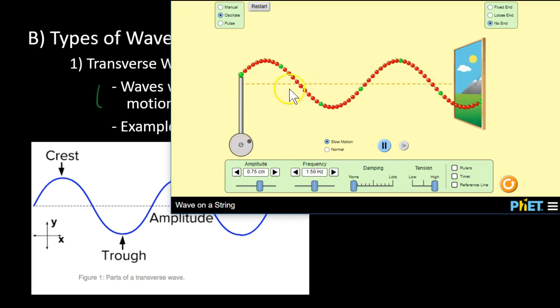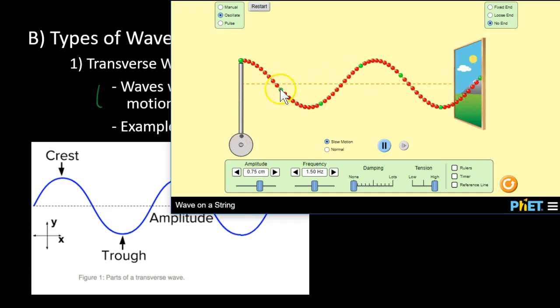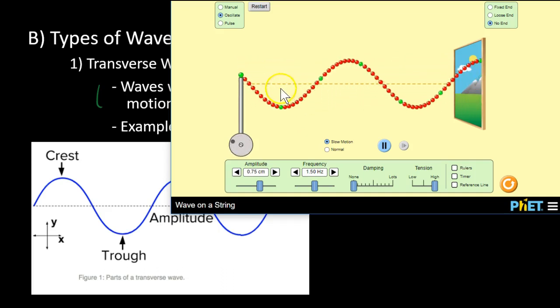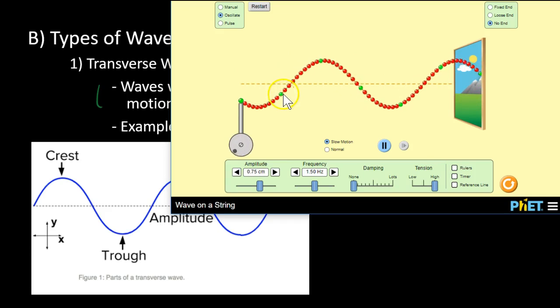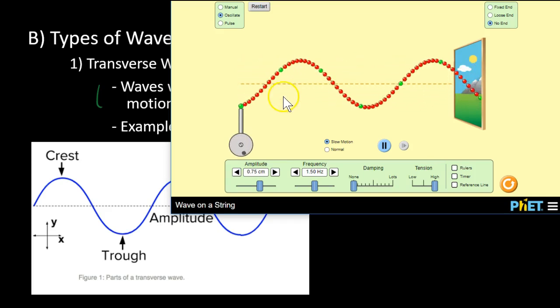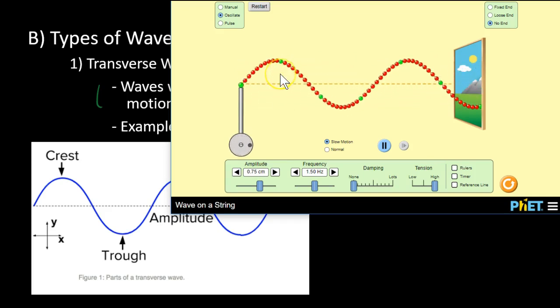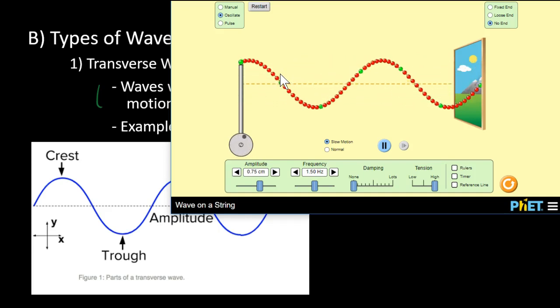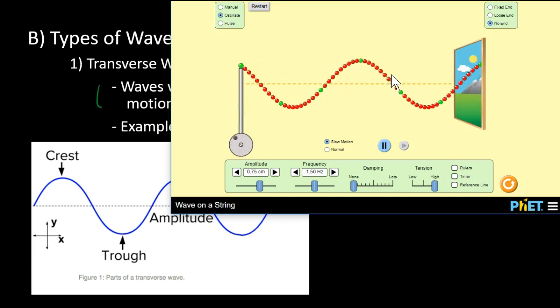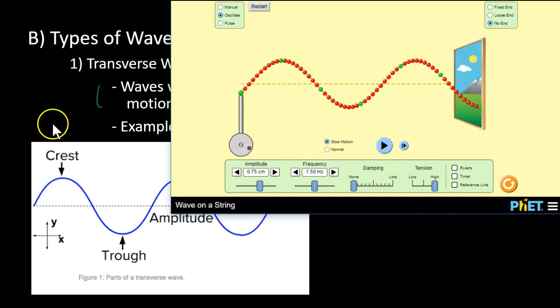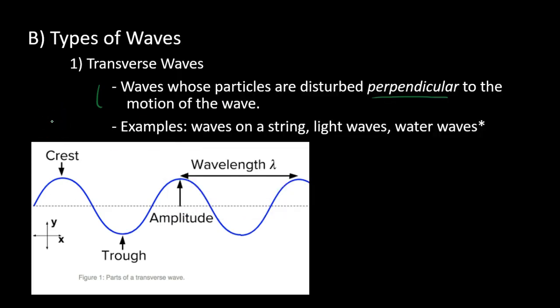The waves are moving to the right, but let's look at this green particle right here. That particle is not moving to the right. In fact, it's moving up and down. It's moving perpendicular. This is a transverse wave. It's not moving to the right like the wave is. It is instead moving perpendicular to that motion, up and down. So that's what we mean by this definition.